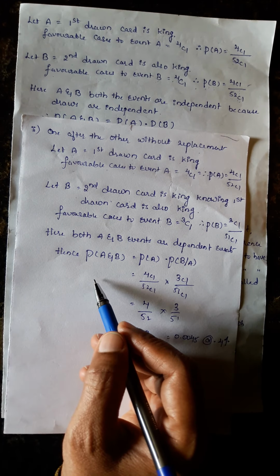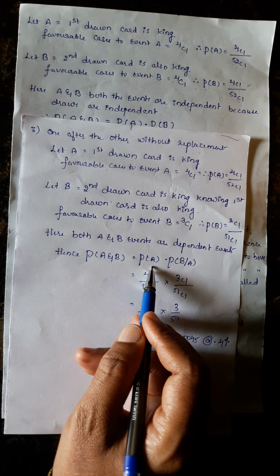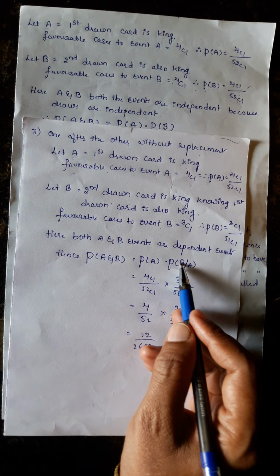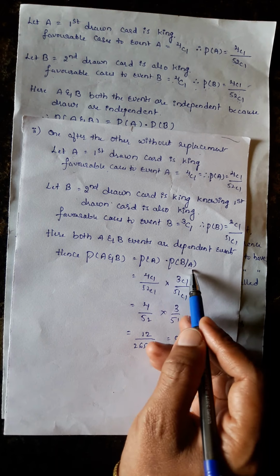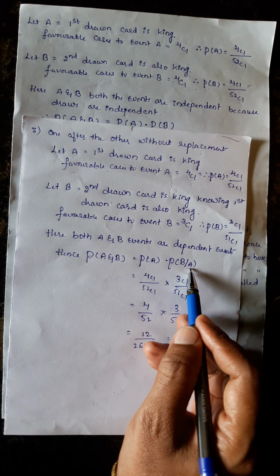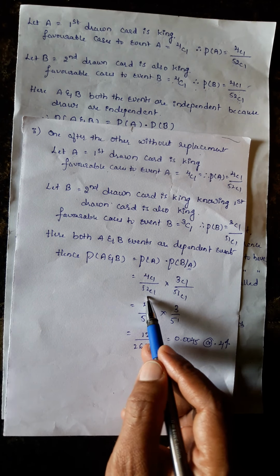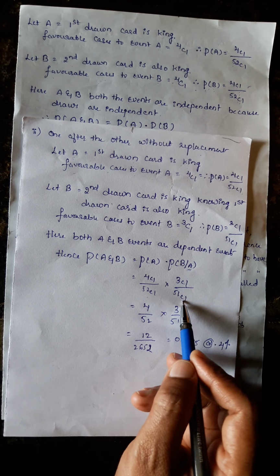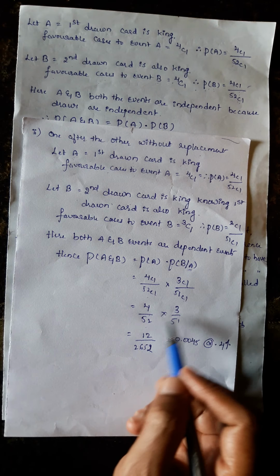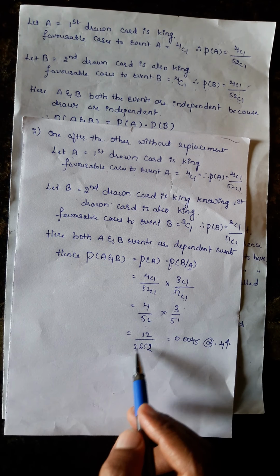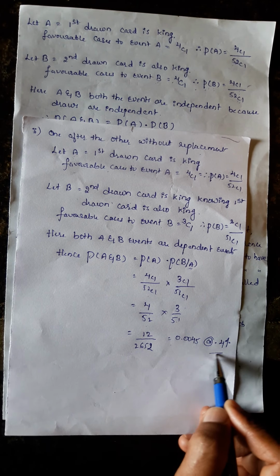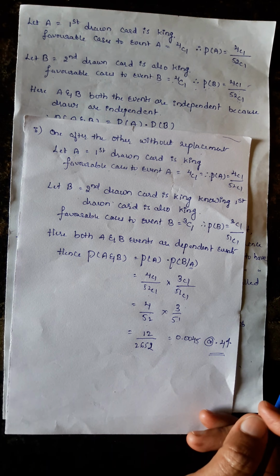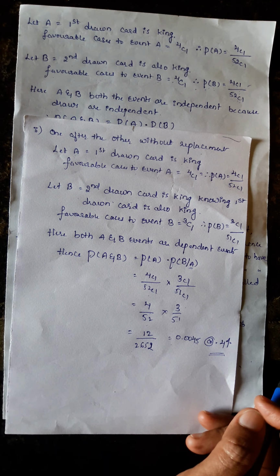Therefore, probability of A and B is equal to probability of A into probability of B given A, where A is nothing but the first drawn card is king. Substitute these values: 4C1 divided by 52C1, into 3C1 divided by 51C1. So 4 by 52, 3 by 51, multiply these, which results in 0.4% chance. Without replacement you can draw 2 king cards one after another. Thank you.